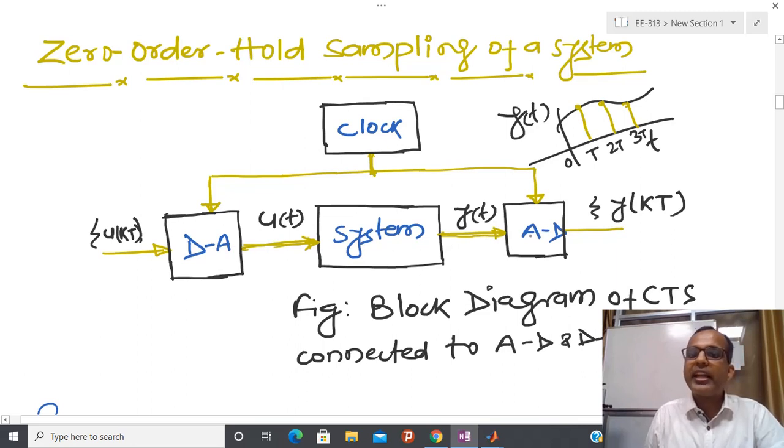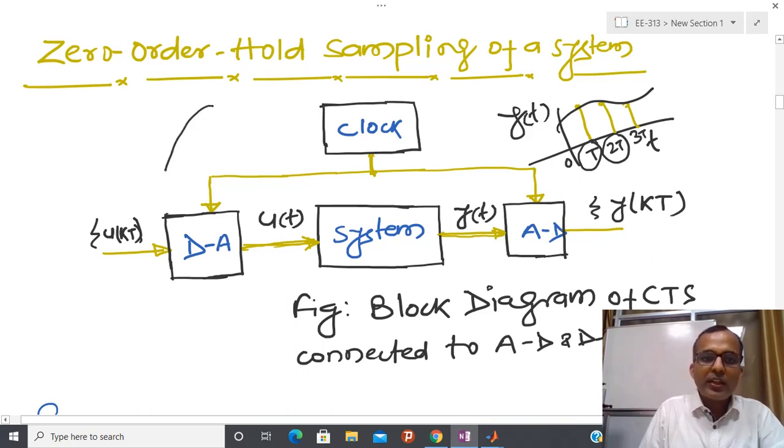So here we are using analog to digital, now I have to use digital to analog, and this clock is telling us what kind of step size I am going to select. And in the previous discretization technique, we have already seen that if this step size t is smaller, then somehow we are fully able to recover this signal. So this clock actually provides the information of this value of t, meaning step size.